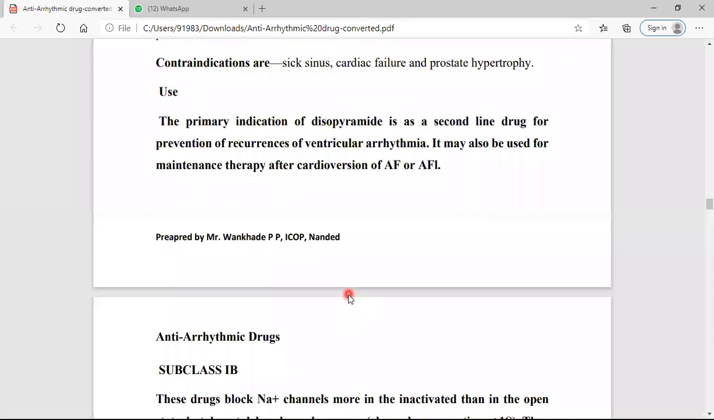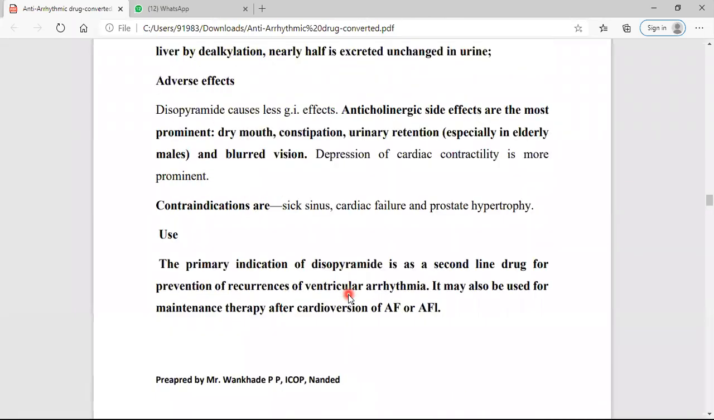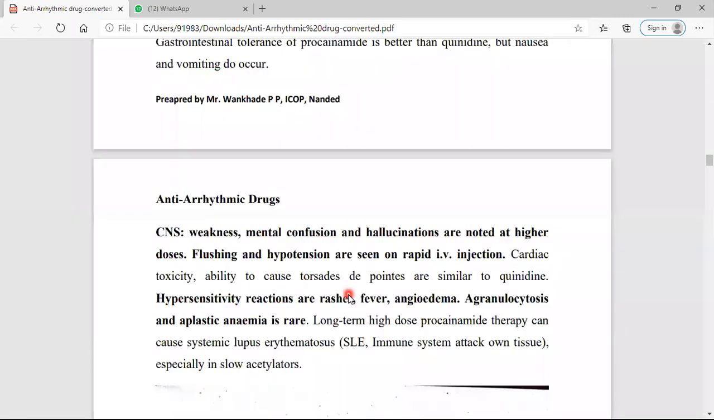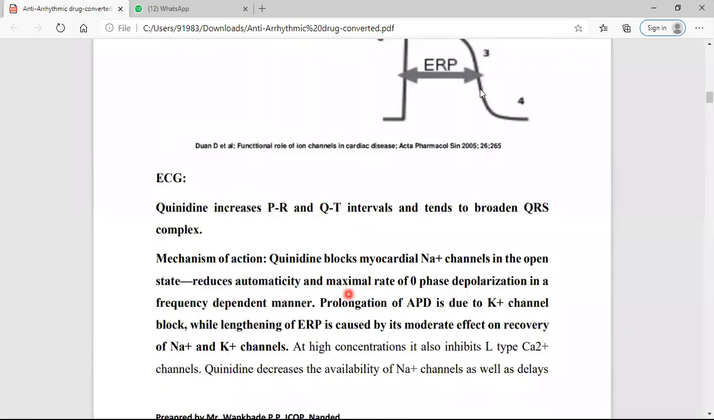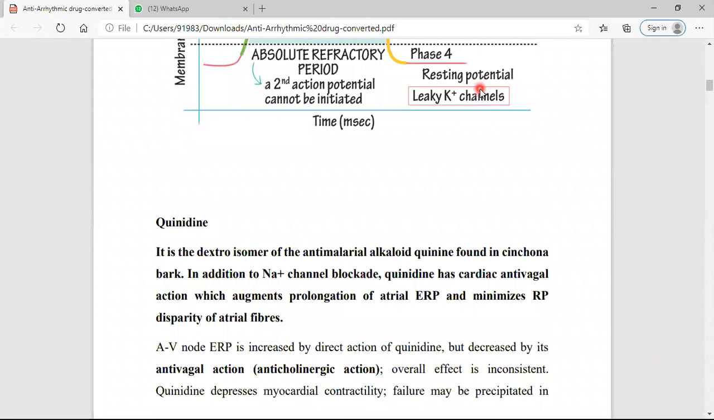So understand this class 1A. If you have any query, you can ask a question on class 1A. You can ask in the chat box also.